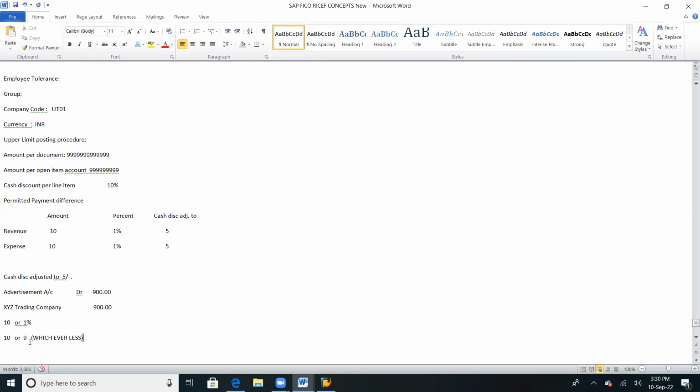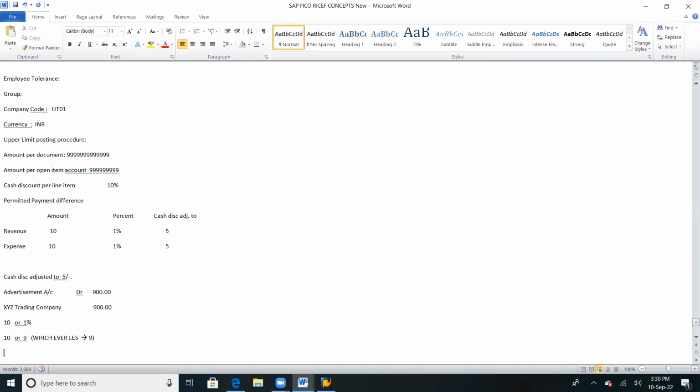Up to 9 rupees. Correct? So it will accept a payment difference up to 9 rupees. When we are doing payment with a difference, the entry will be generated like this.